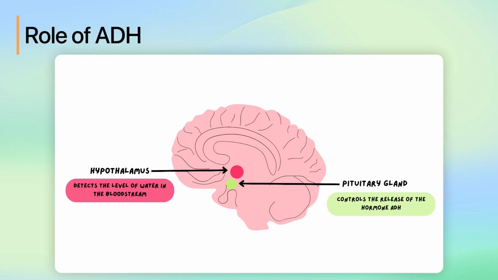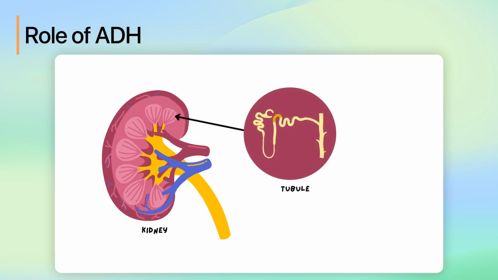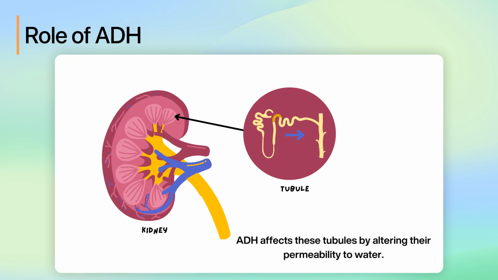The release of ADH into the bloodstream is triggered by the brain in response to changes in the body's water levels. The kidneys are responsible for filtering blood, removing waste, and balancing fluids. They contain structures called kidney tubules, through which filtered fluid passes. ADH affects these tubules by altering their permeability to water. Here's how it works.